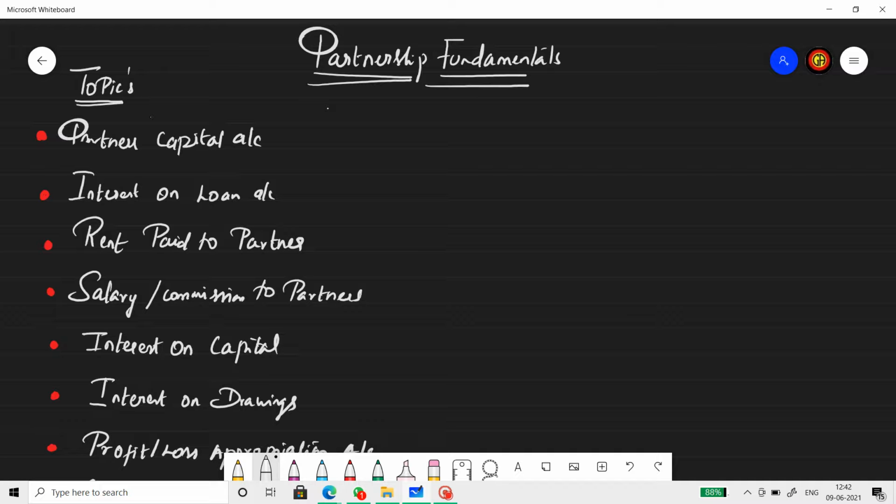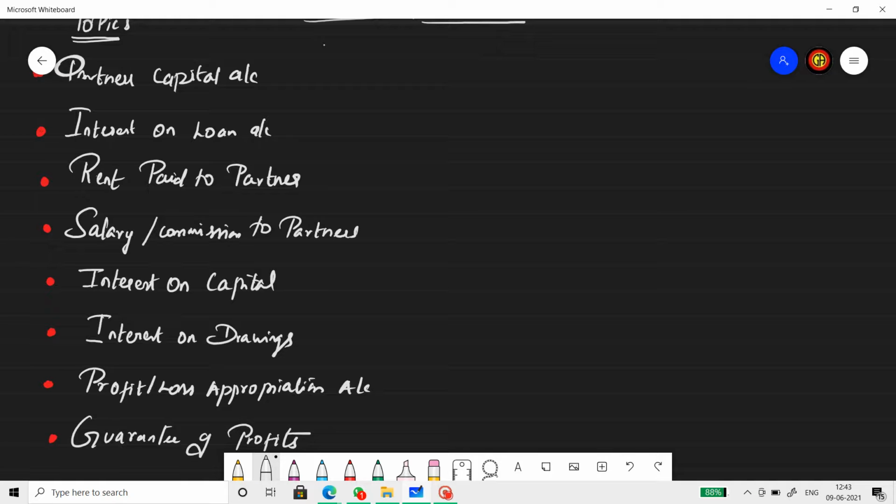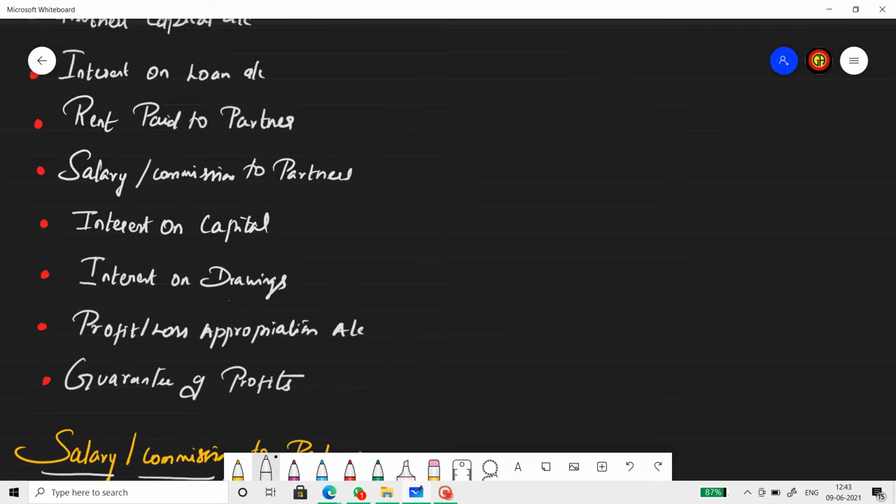Like I said in NPO, whatever chapter you take, we first have to shortlist and know the topics that we cover under that. The first thing we cover under Fundamentals of Partnership is preparation of partners' capital account. Then interest on loan, rent paid to partners, salary or commission to a partner, interest on capital, interest on drawings, P&L appropriation account, and guarantee of profit. And last but not the least, past adjustments.